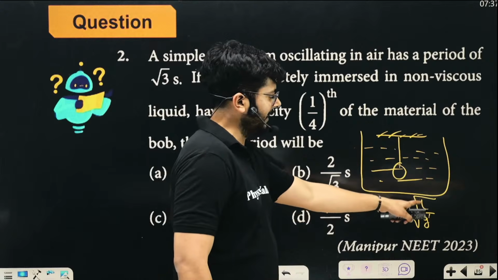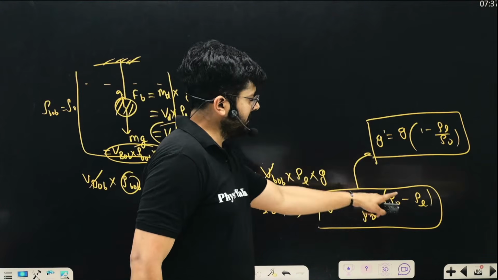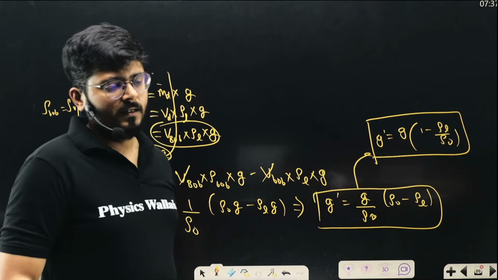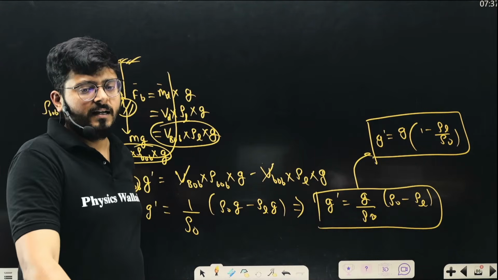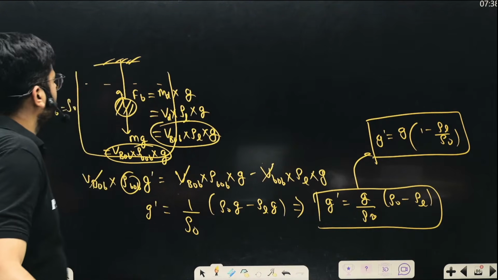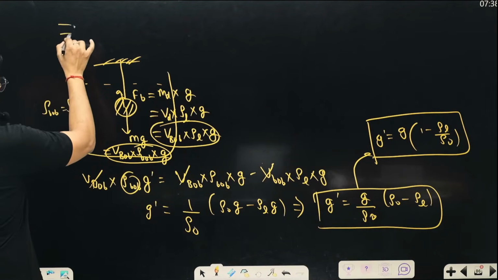Time period will be 2 pi under root L upon g dash. This is g dash, g into (1 minus rho L upon rho naught). This is the value you can apply and you can get away with it. Okay. So I have already given you the concept. This is the concept over here.